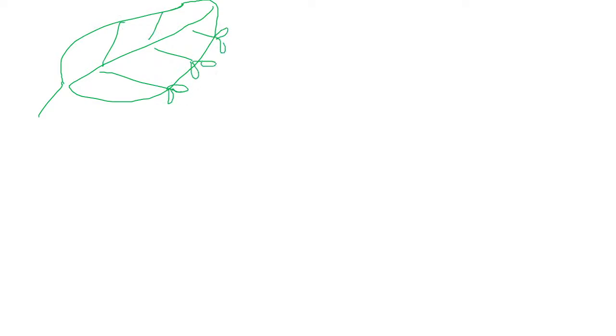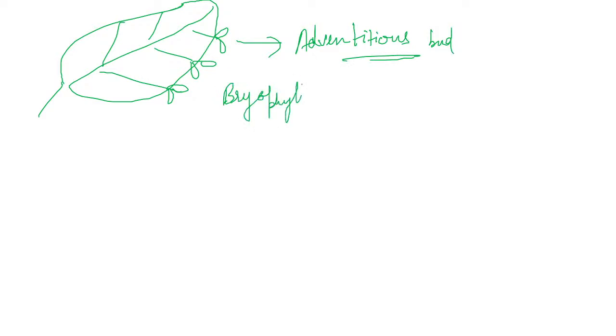We can find new leaf. So what we can say is that the leaves are arising from the adventitious bud. These are known as the adventitious buds. Okay. This is an example of what? This is an example of Bryophyllum. Clear?